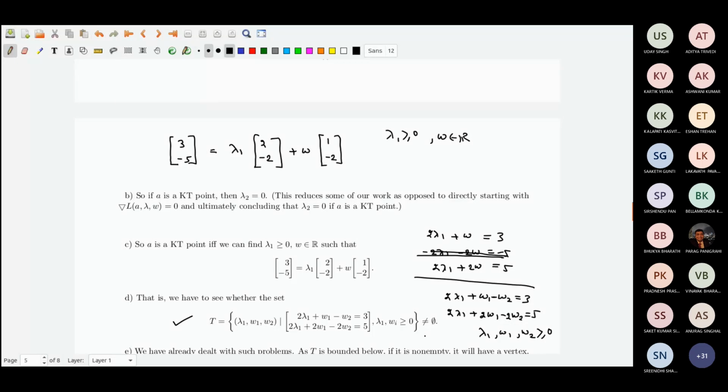Because it is an intersection of hyperplanes, bounded below, if it is non-empty, it will have a vertex. That I know from the theories that we have developed. Which basically means if I am trying to find the initial basic feasible solution, I should be able to find it, because a basic feasible solution is actually the vertex. So in case this set is non-empty, then I will have it.